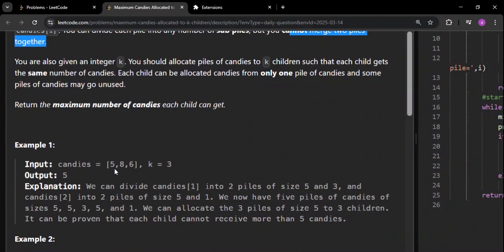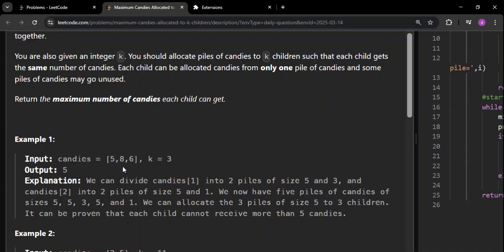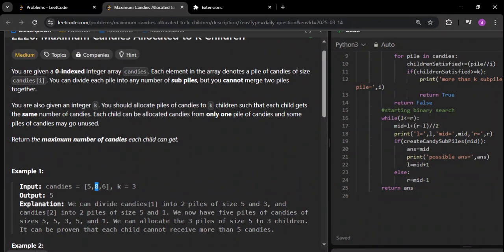Remember that. That is the reason why the maximum candies that you can give to a child is going to be 8. I'm talking about a single child. I'm not saying every child is going to get the same. But even if you don't consider all the children getting the same, still the maximum candy that you can give to a child is going to be 8, because only once can you allocate a pile to a child. That's what they've given in the question also, right? So you cannot assign more than one pile to a child. Each child can be allocated candies only once, only one pile of candies. So this again is an important point.